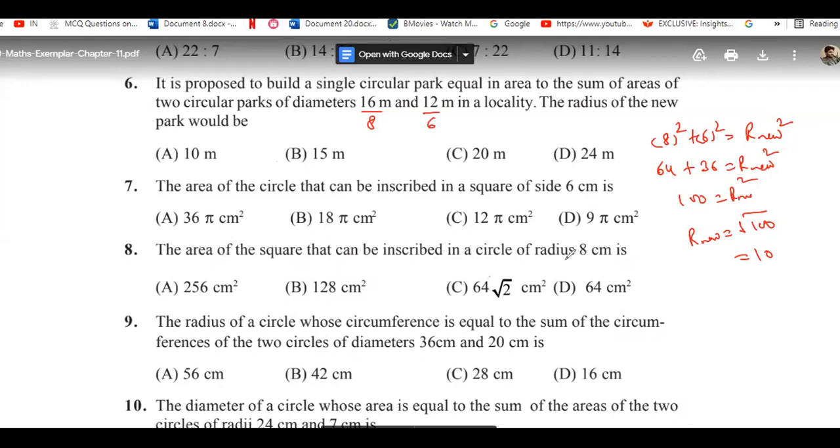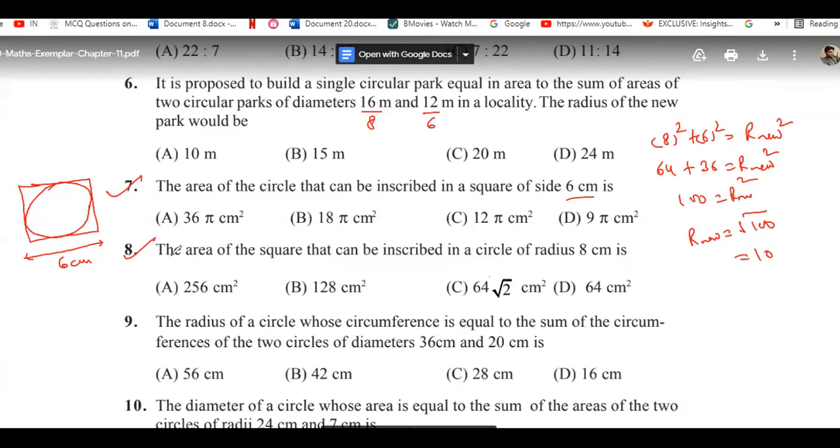Let's move to the next questions. Here we have the area of the square that can be inscribed in a circle. That is a very simple question. Please do this one and this one question. In the first case, we have the area of a circle that is inscribed in a square, meaning a circle is inscribed in a square. This means that this is the case. You need to find out the area of the circle that is inscribed in a square, and it is going to have the side 6 centimeter.